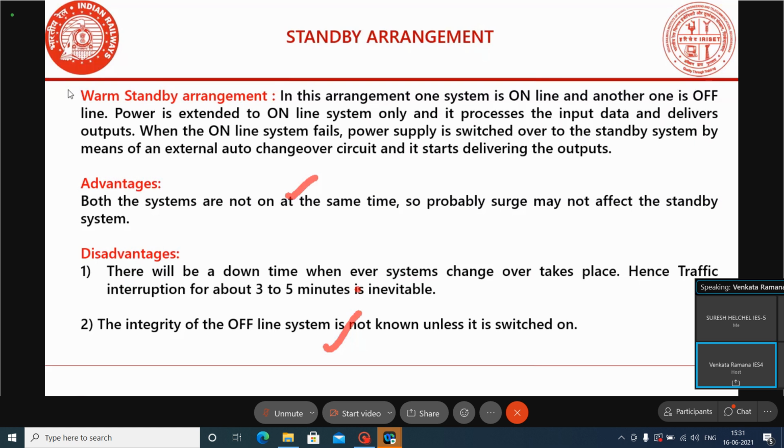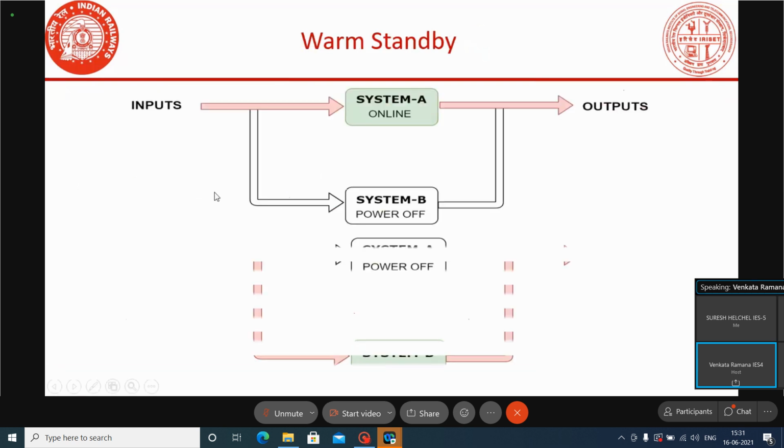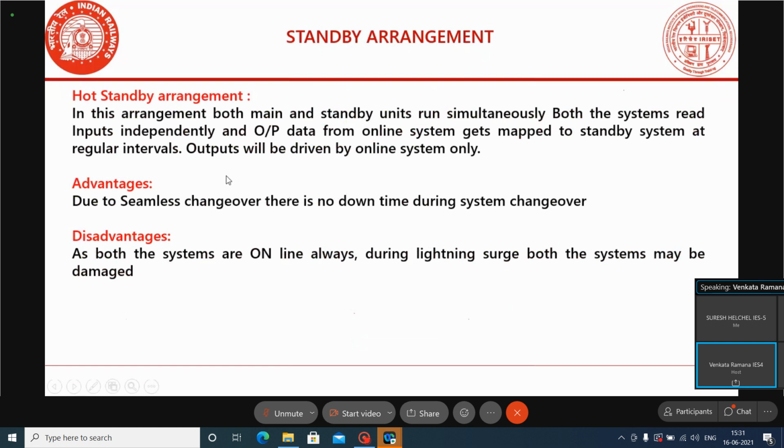Now we'll discuss the hot standby system's advantages and disadvantages. The advantage is the seamless changeover. There is no downtime in the hot standby system; the changeover takes place seamlessly and there is no traffic interruption.